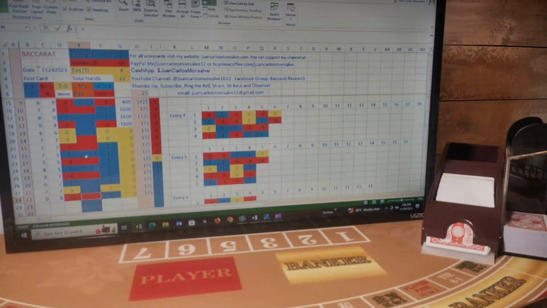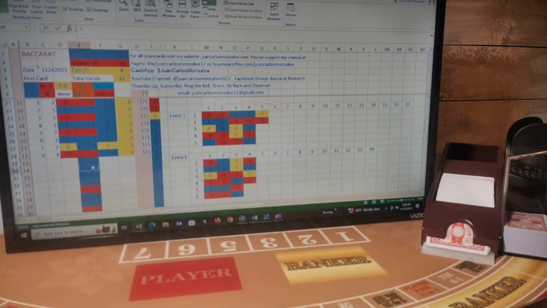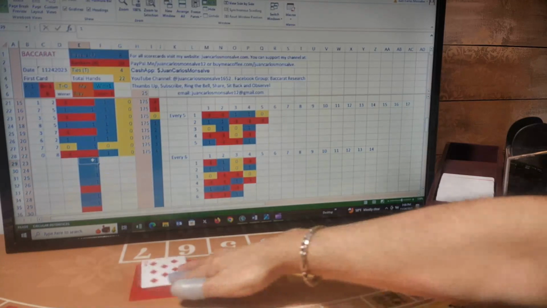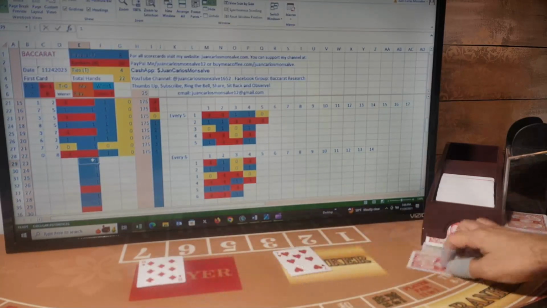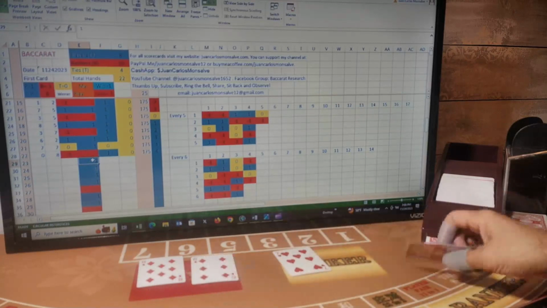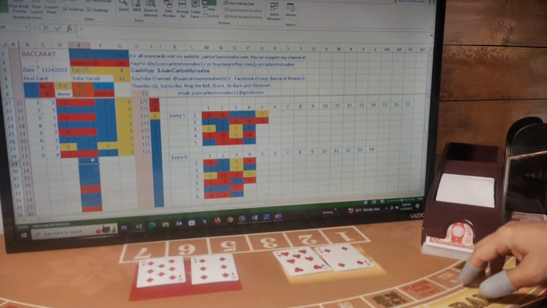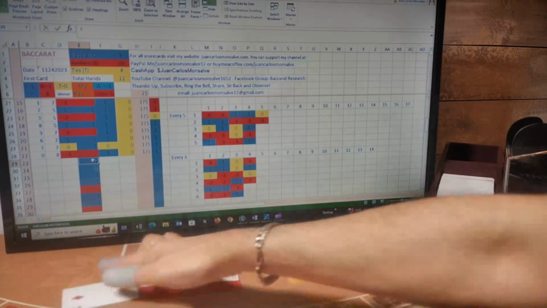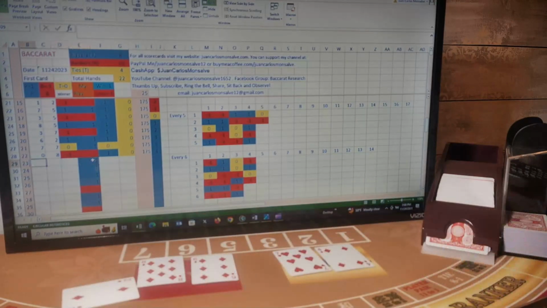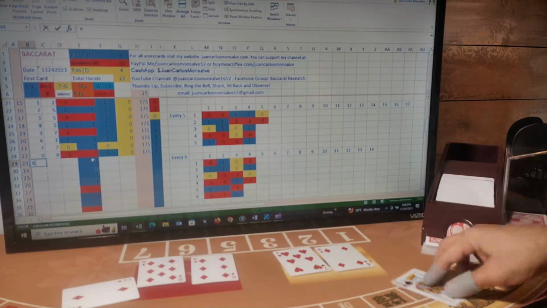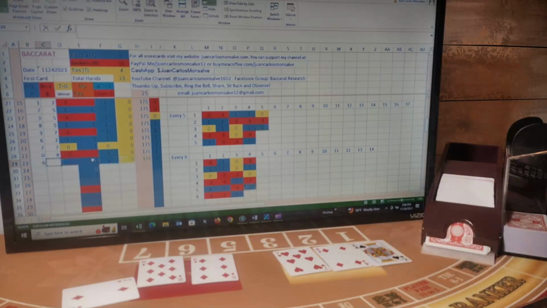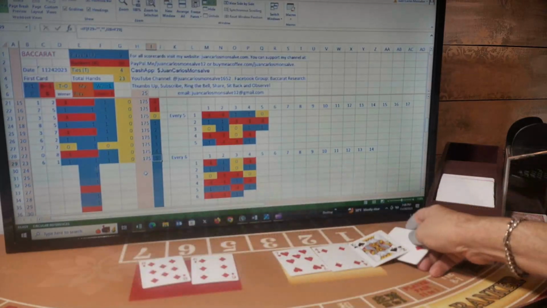So my next bet, I'm going to be playing 4 players. So first card for player, banker, player, banker. Player has a 4 and gets a third card. The third card is a 2 for a total of 6. And banker has a 1 and gets a third card. The third card is a 0, so 6, 1. This is another player. I was betting player. I won this hand. I'm up five hands, 5 more hands than those that I have lost.